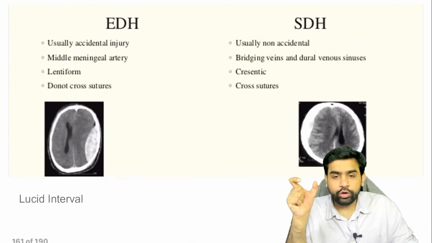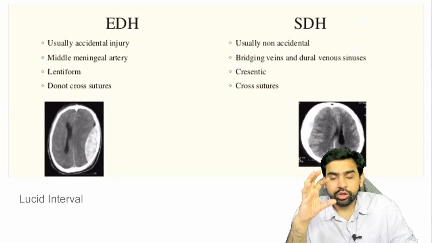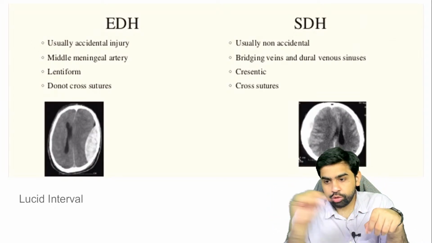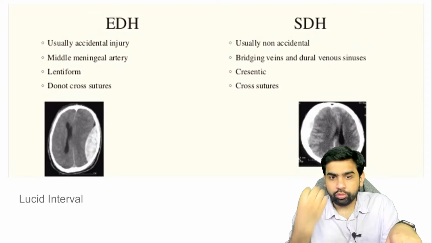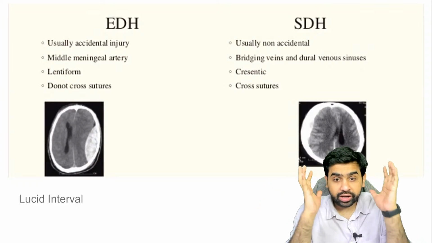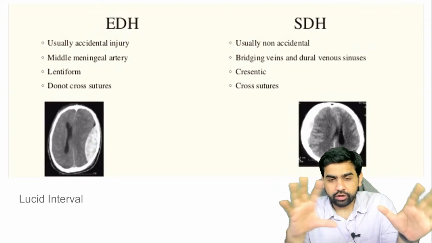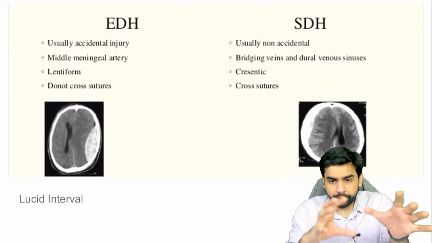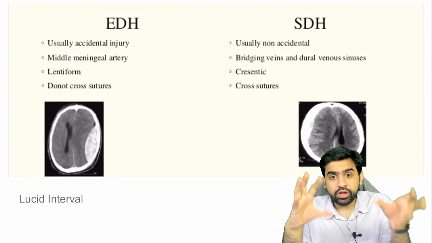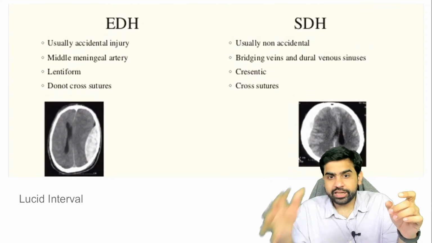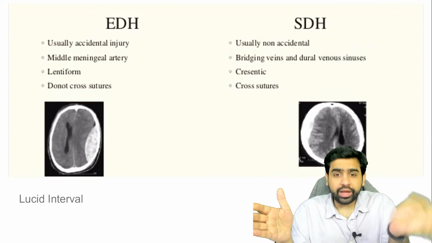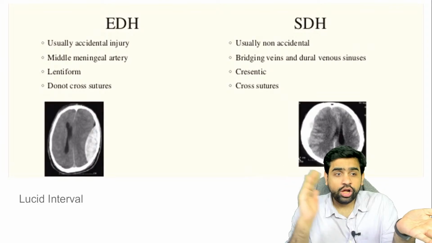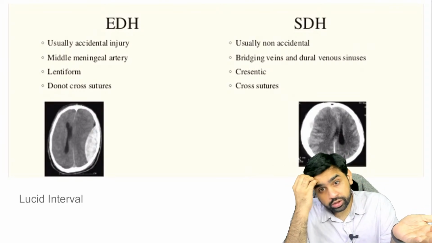Now, then you have an SDH. What is this SDH? This basically happens because of injury to the bridging veins. There is a curve, counter curve, and inside the skull there is a brain. When there is a trauma, there is traction on these bridging veins. Because of this, they may get ruptured, and blood is going to accumulate between the dura mater and the arachnoid mater. This is what is called a subdural hemorrhage.